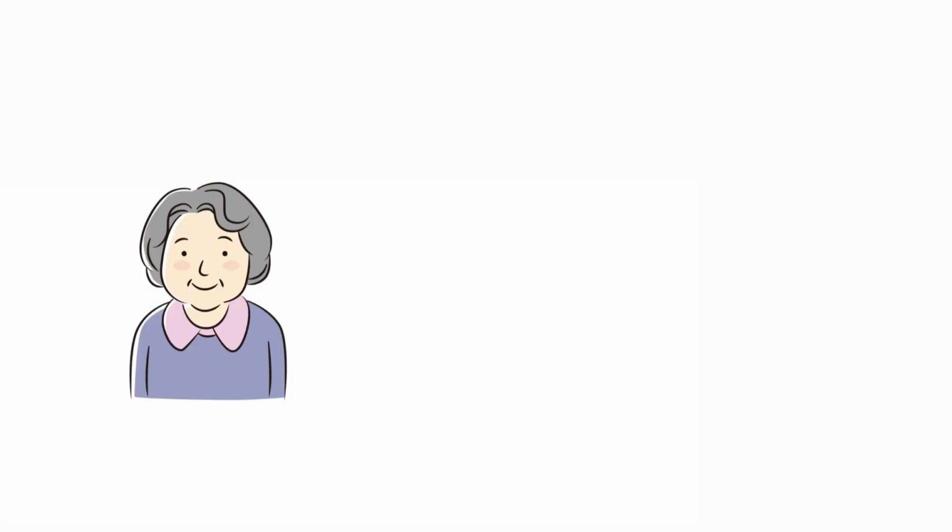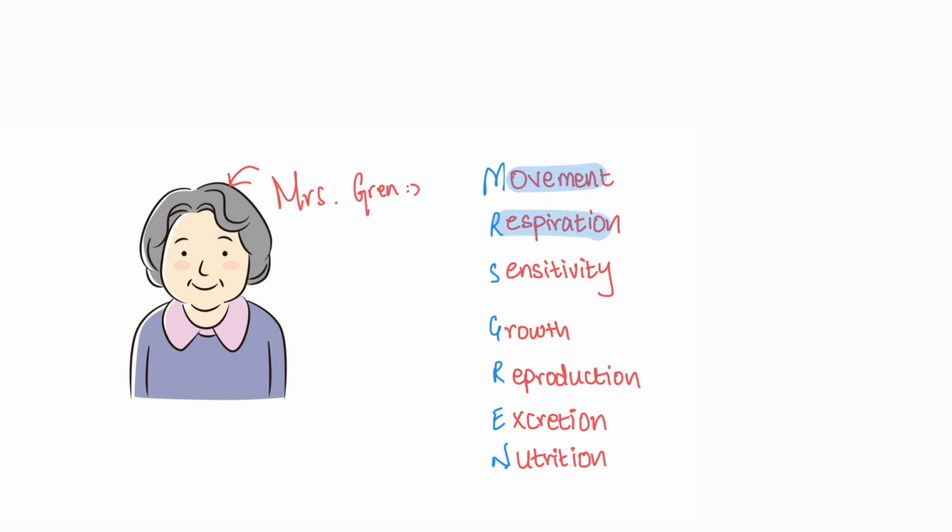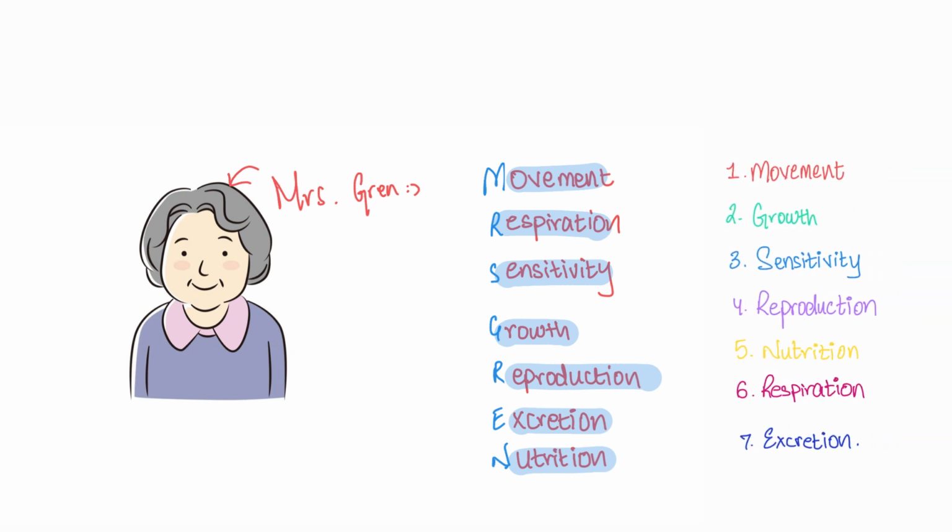Alright guys, look at this cute old lady. Hold your questions, this is gonna make sense. So this is Mrs. Gren. Mrs. Gren is here to help you remember all 7 of the characteristics that we just discussed. Check it out. Movement, respiration, sensitivity, growth, reproduction, excretion, and nutrition. Mrs. Gren to the rescue, right? Notice how this is just a rearrangement of the list that we've been making from the start, so you should be familiar with these words already.